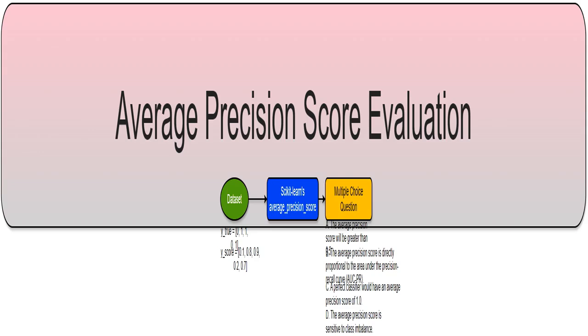This is the complete dataset. I have both the true class labels, y_true, and the predicted probabilities, y_score, which I'll use to calculate and understand the average precision score.